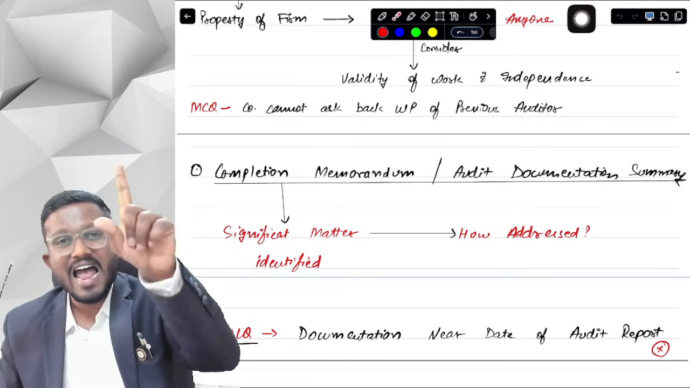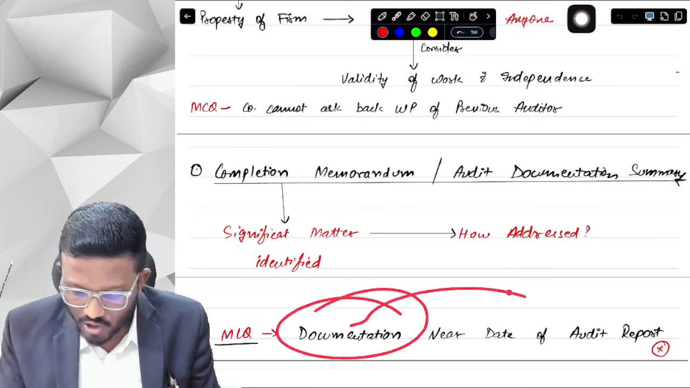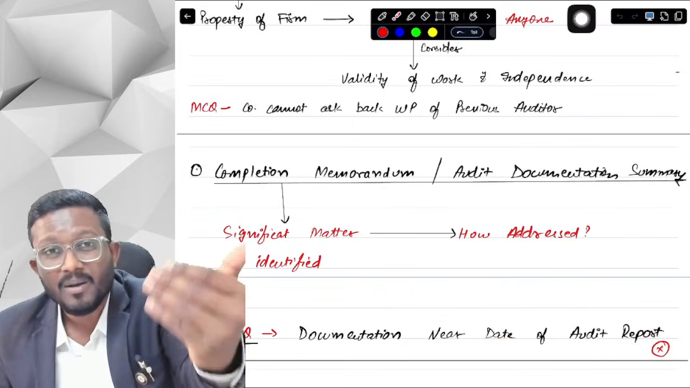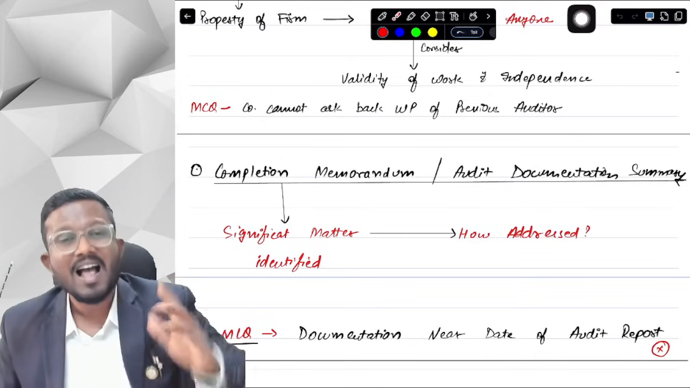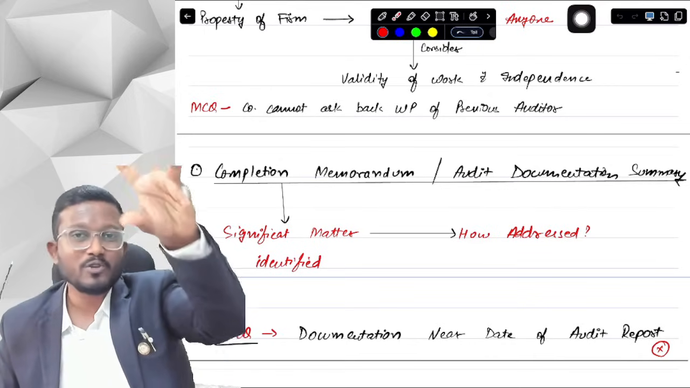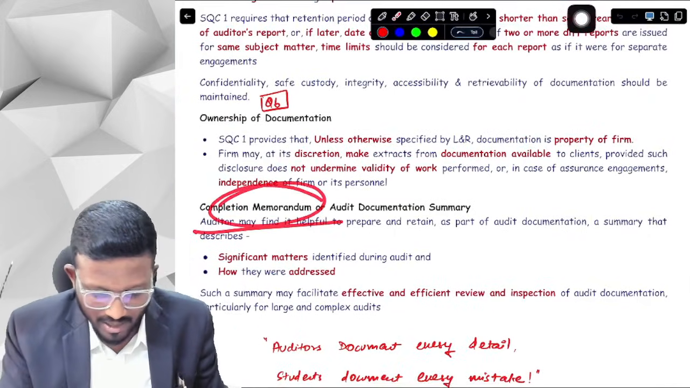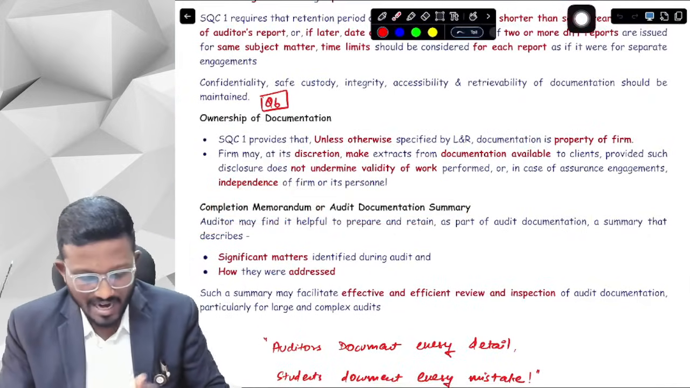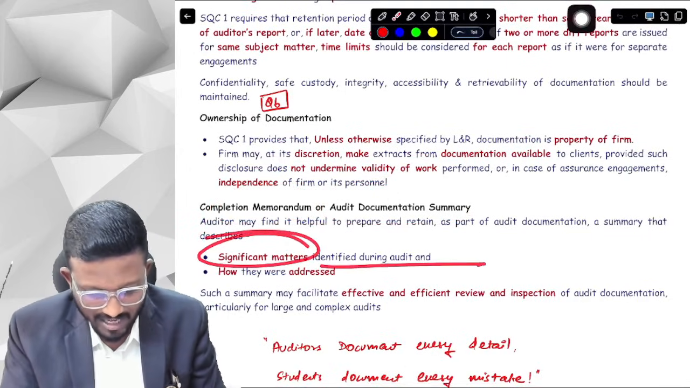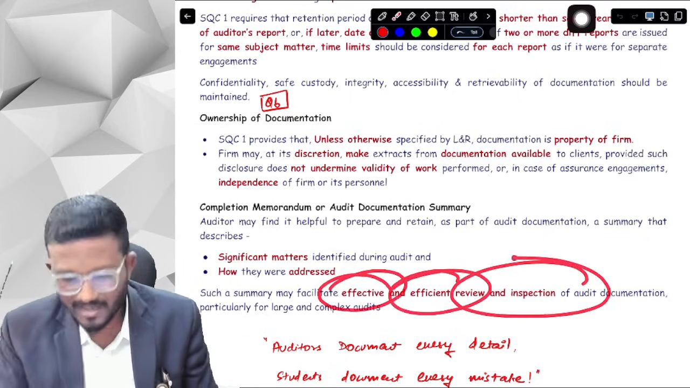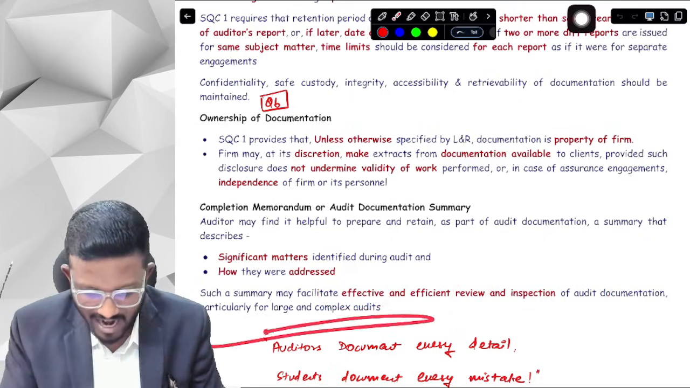Okay, yes sir. And lastly, documentation should not be done near the date of the auditor's report. The documentation should be done simultaneously, when the procedures are performed, and after the date of the audit report, you should assemble the final audit file. So a completion memorandum or audit documentation summary can be prepared, which describes the significant matters which you identified and how they were addressed. This will ensure effective and efficient review and inspection of audit documentation, particularly in case of large and complex audits.